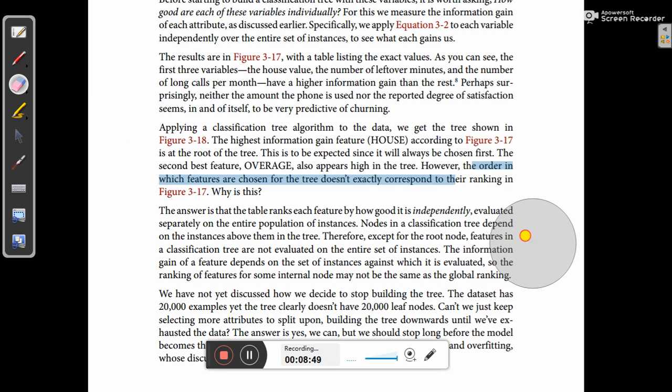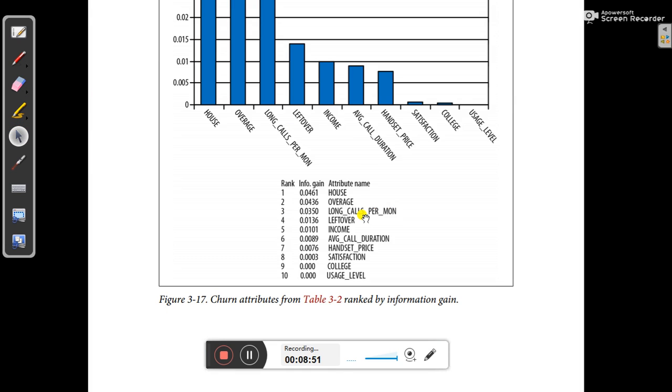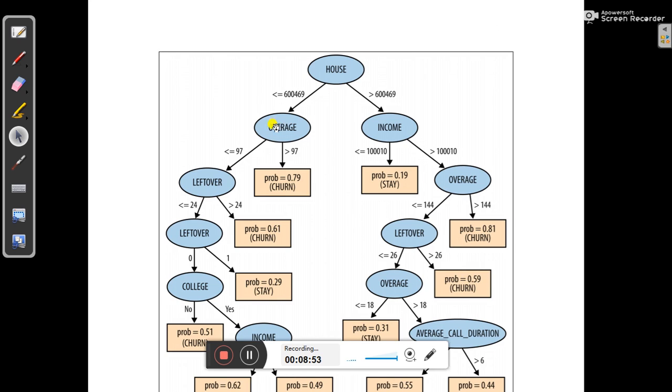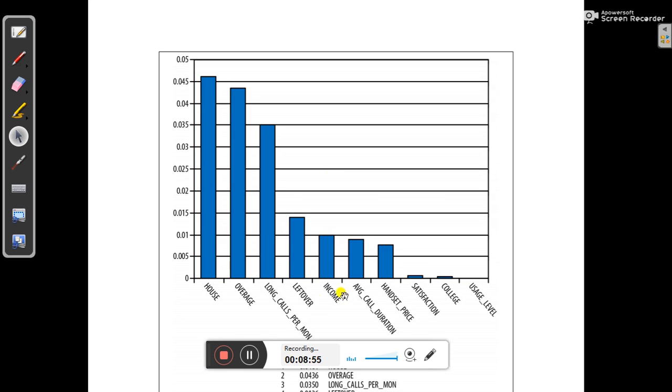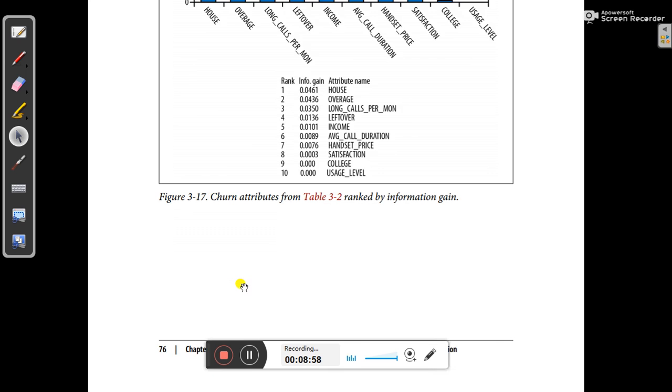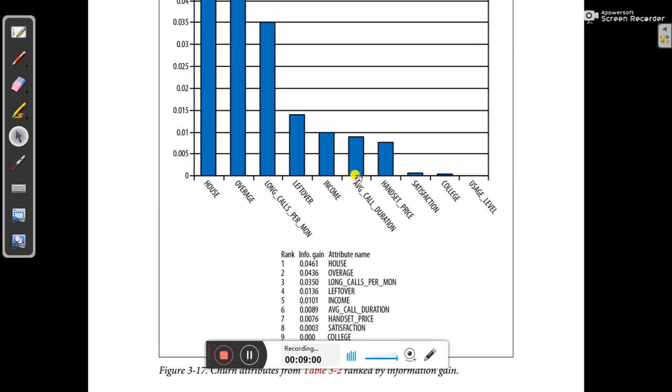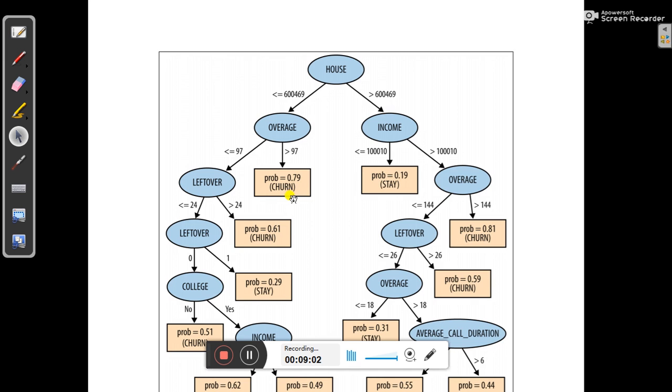That is why you can see in the tree here that overage comes here, and again income is here, it comes after house, and the tree is divided in that direction, if it is less than or equal to 600,469 or greater than 600,469.